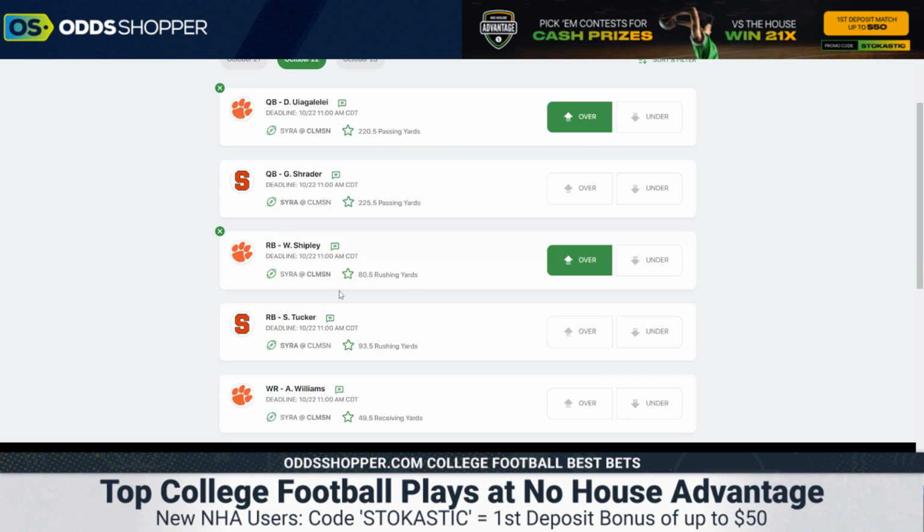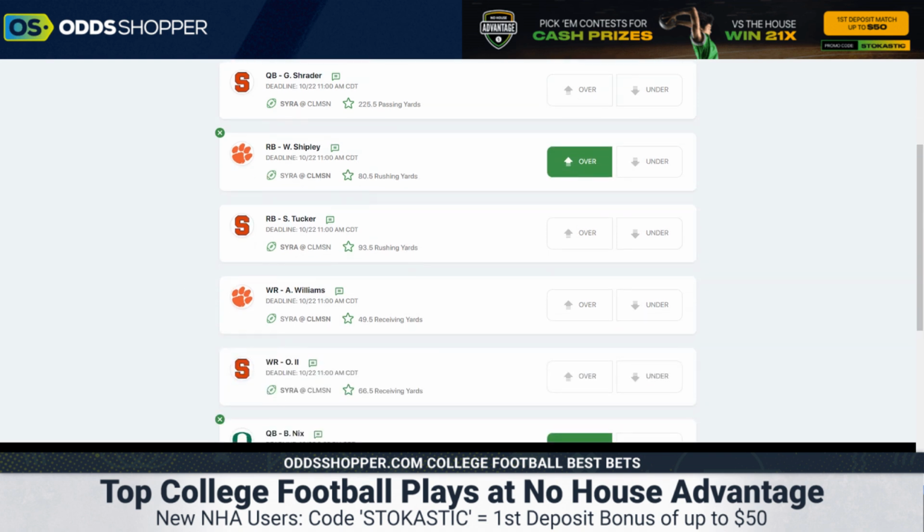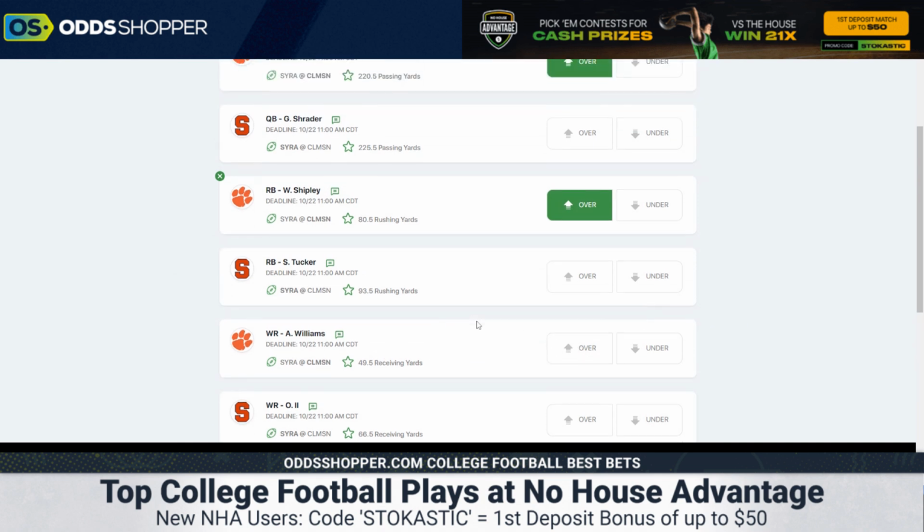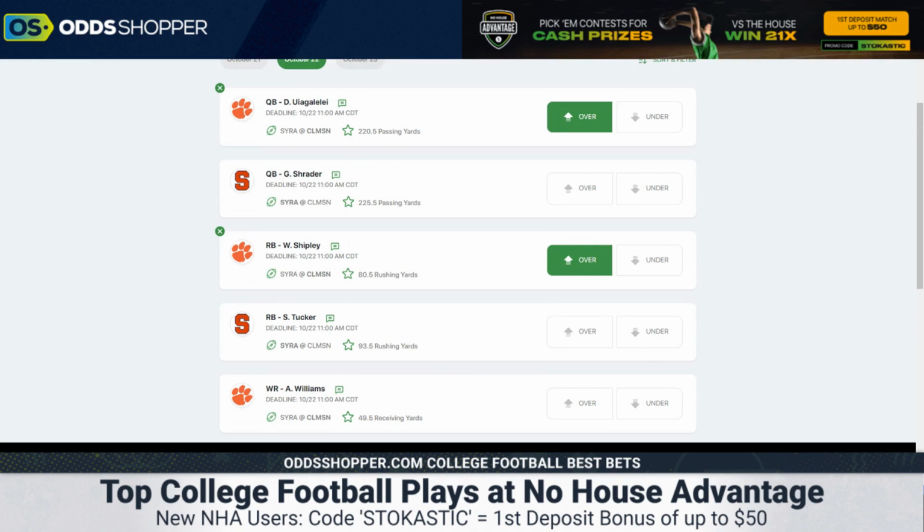Another guy's name you're seeing on this screen, Antonio Williams, he's a stud freshman for this team, coming on as their really number one receiver at this point in the season. We don't quite like his over as much as we like Uiagalelei's, but he's a big reason for the over on this prop. Uiagalelei, whether it's been in competitive games or in games they're actually winning, the efficiency is what's gotten him there. And on the back end of our projections, we give this about 20 yards of value. Even if you just use season averages, it's about 20 yards of value.